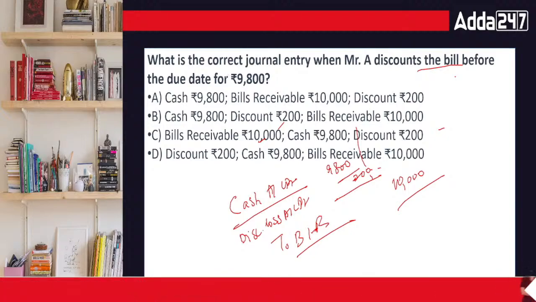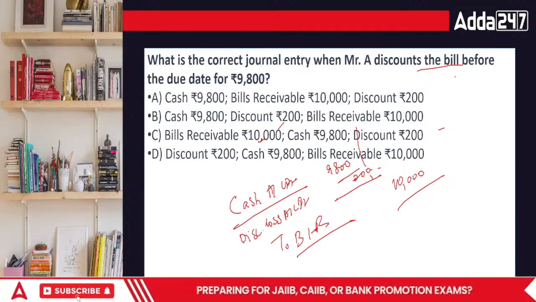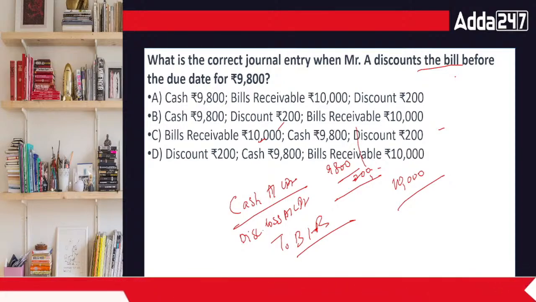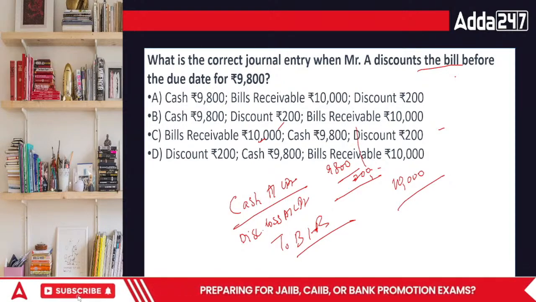So technically, you are getting cash 9800 rupees. Then you are losing your bill receivable, because you were supposed to receive money after so much time, but you sold the same to the bank and reduced your chances of getting that particular thing.